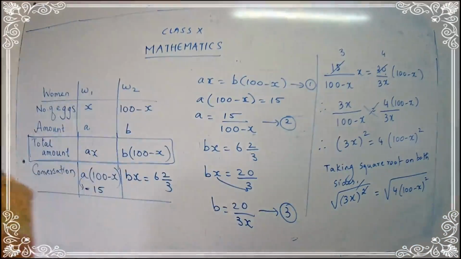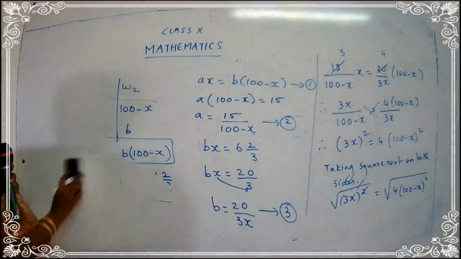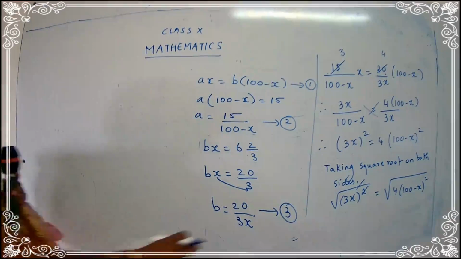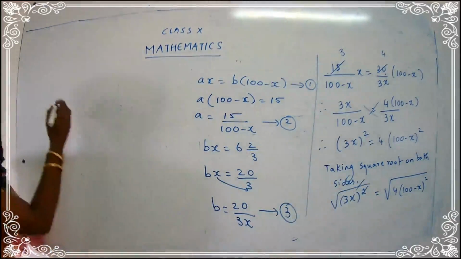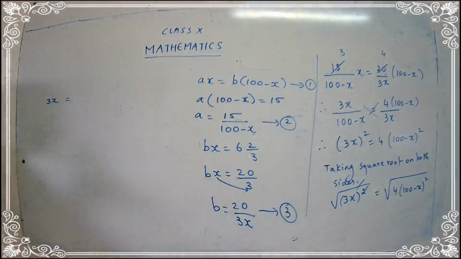So let's write the answer over here. I'll just continue over here. Listen to me carefully, children. Very important step. Yes. So here the square and the square root go off. You get 3x is equal to, I have told you that whenever you remove the square root sign, you have to put a plus minus sign. Yes, do you remember that step?